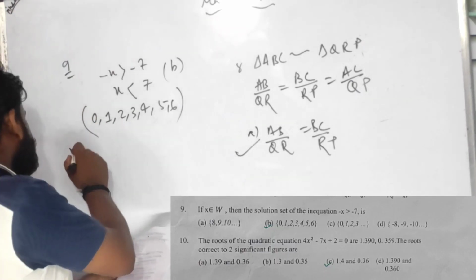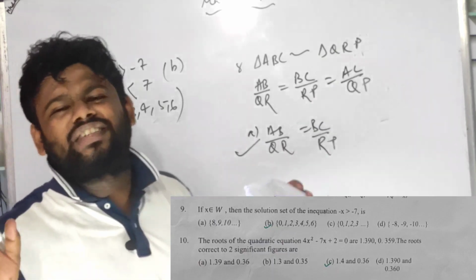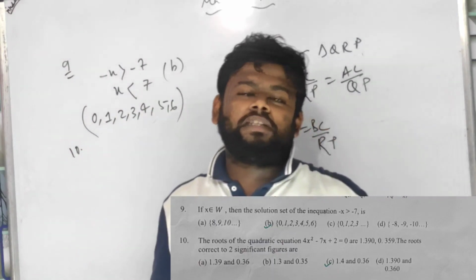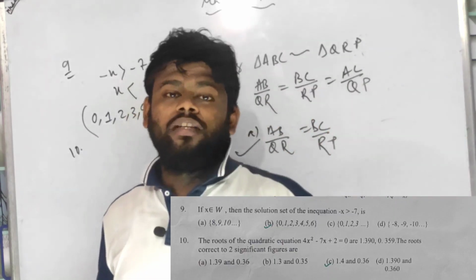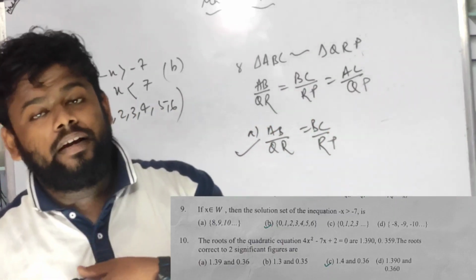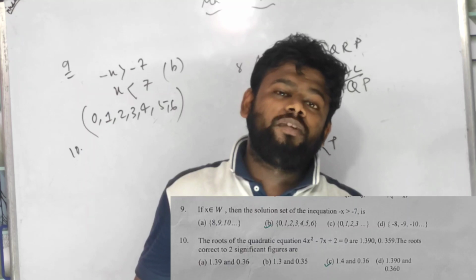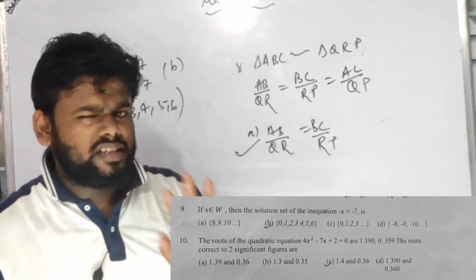Number 10. Very easy question, children. It is a very easy question from the specimen paper. And I can promise you, this type of question will also play a vital role, and you will be getting very easy questions like this in the board examination, trust me.